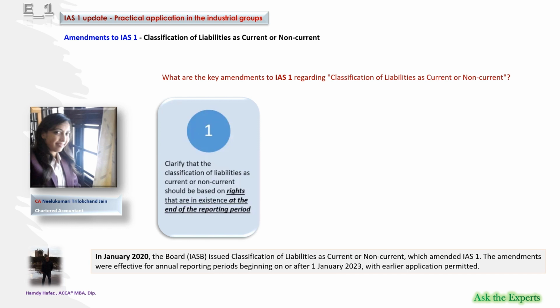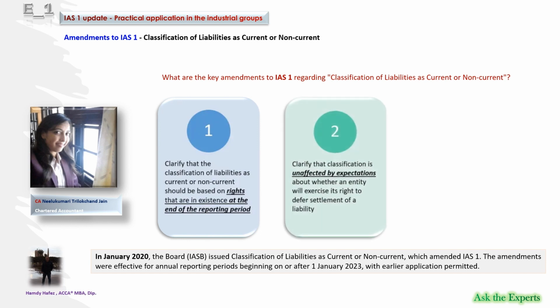Clarify that classification is unaffected by expectations about whether an entity will exercise its right to defer settlement of a liability. And make clear that settlement refers to the transfer to the counterparty of cash, equity instruments, other assets, or services.